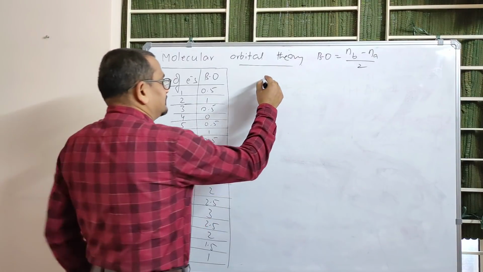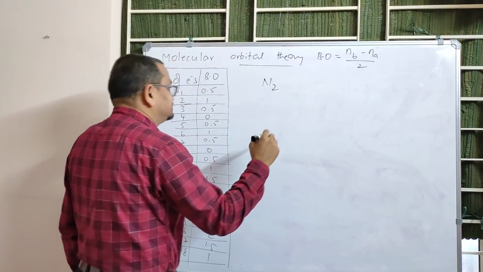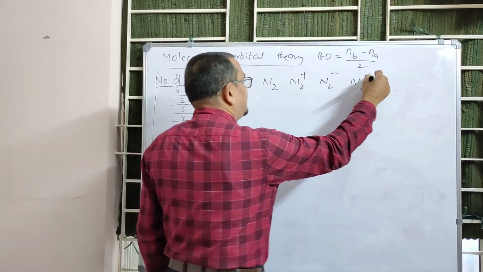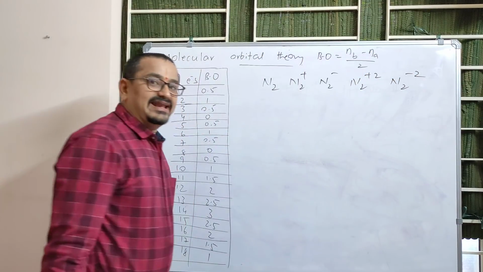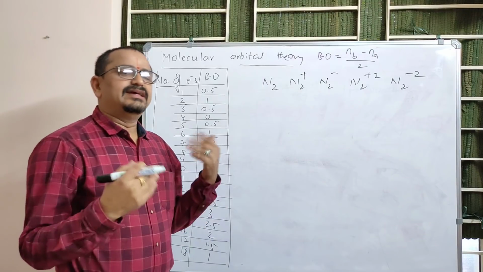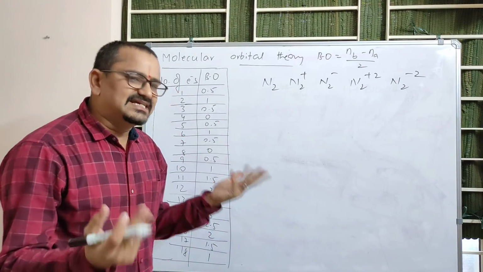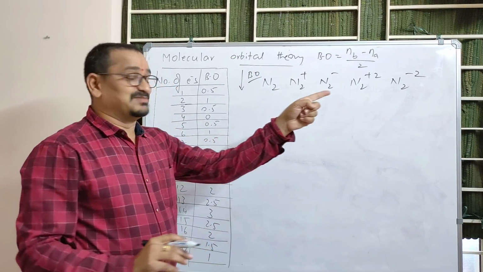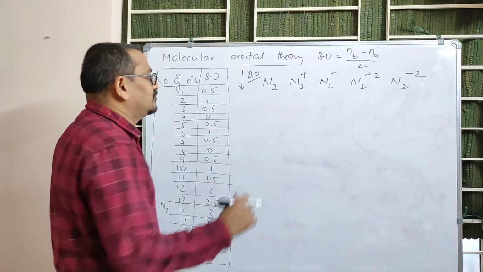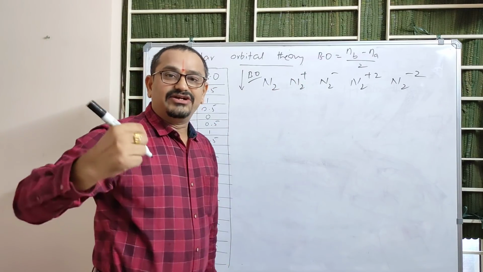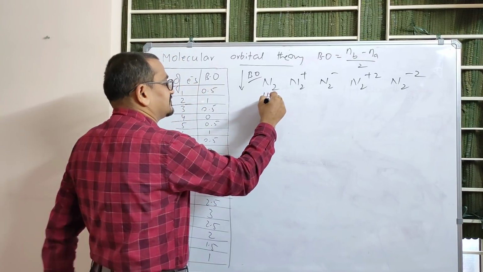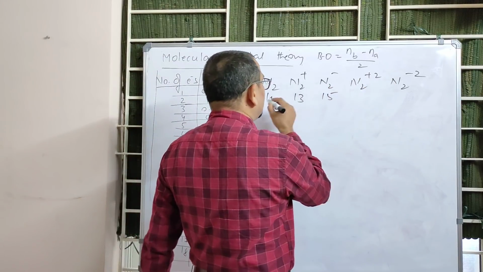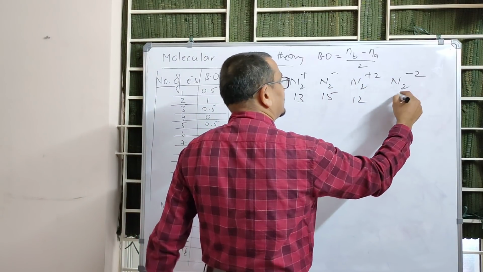Okay, for example, N2, N2 plus, N2 minus, N2 plus 2, N2 minus 2. Arrange them in increasing or decreasing bond order. Suppose the question is: decreasing bond order sequence of the given species is. Immediately what you have to do, instead of writing that formula for 5 to 6 minutes, you count the number of electrons. 14, this is 1 less, 13, this is 1 more than 14, 15, this is 2 less from 14, 12, this is 2 more than 14, 16.